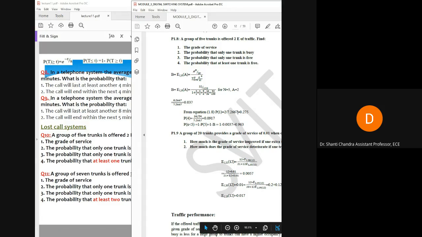Girish, yes, your answer is right. Other students, please solve this.